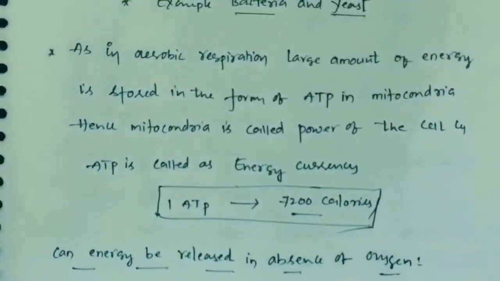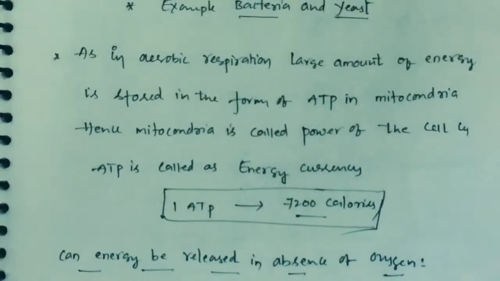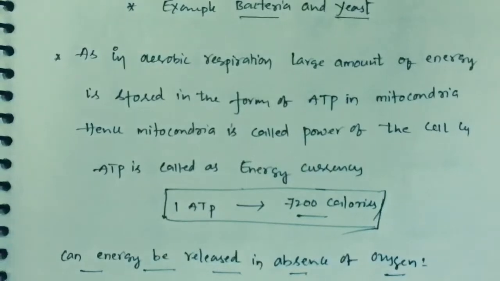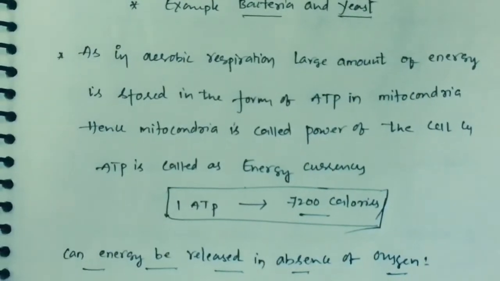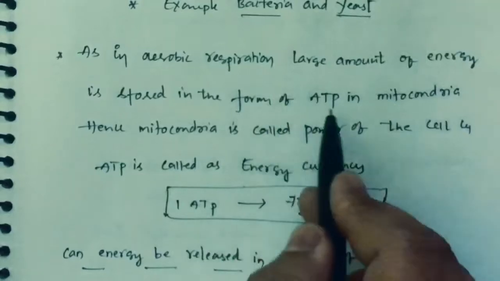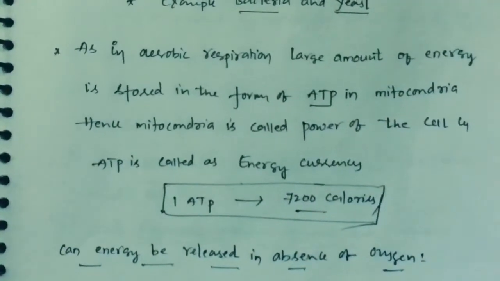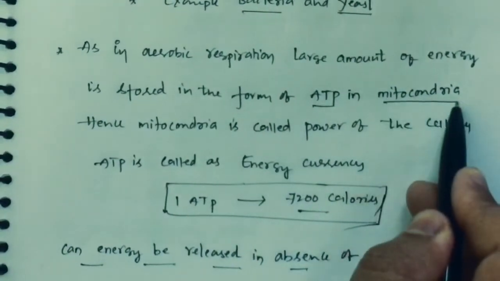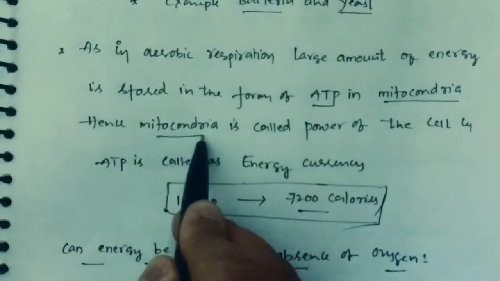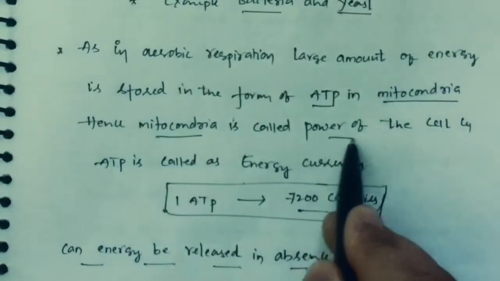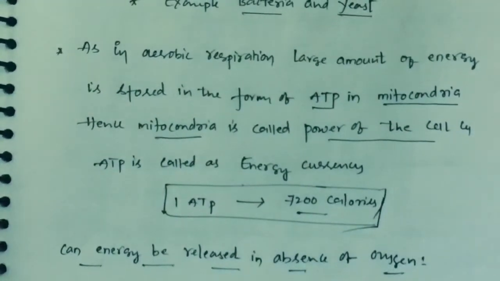As we discussed, during aerobic and anaerobic respiration, different products are formed. In aerobic respiration, a large amount of energy is released and stored in the form of ATP. As a large amount of energy is stored in the form of ATP, mitochondria is called the powerhouse of the cell.